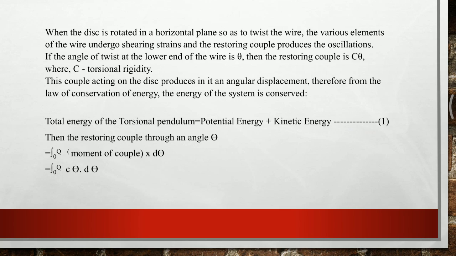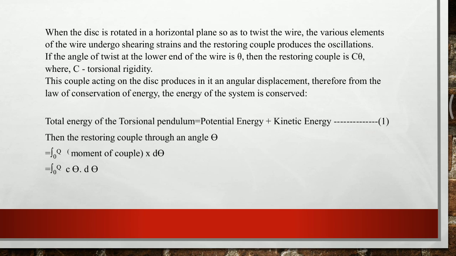That is equal to the integration from 0 to theta of the moment of the couple into d theta. The moment of the couple is nothing but the restoring couple, that is c theta, so we integrate c theta into d theta. Now to integrate this, c is a constant and the integration of theta d theta is similar to the integration of x dx.